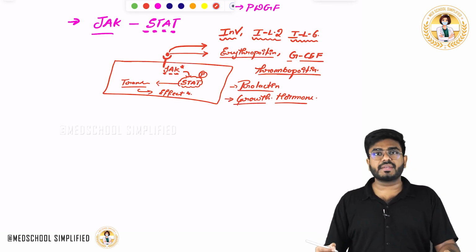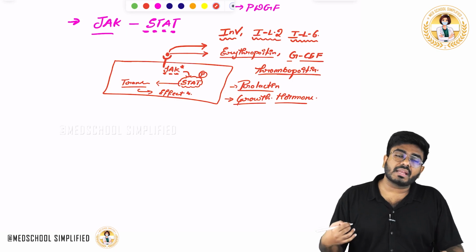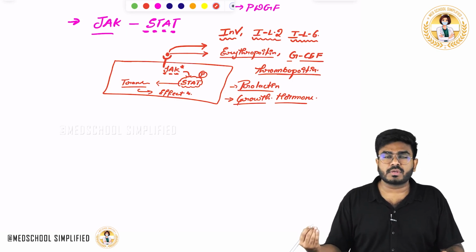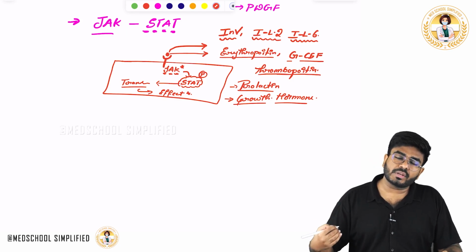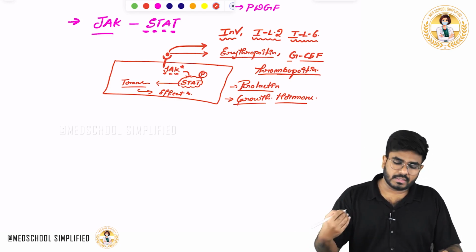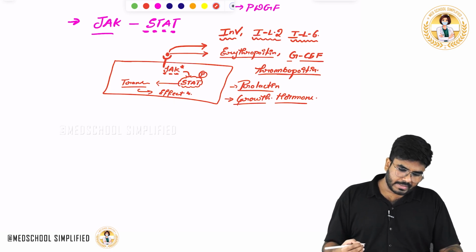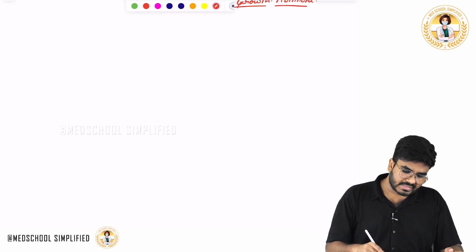So with this, what we have completed is the receptors which are involved in direct effects. Receptors cause the phosphorylation of the proteins, and the phosphorylation of the proteins brings the transcription, and effects are seen. Next, let's discuss the secondary messenger system.